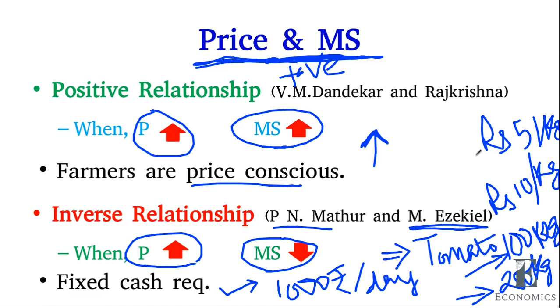In other words, we can say that when price increases, the marketable surplus decreases, because he wants only 1,000 rupees per day. When he has a fixed cash requirement, there is no need of selling a high quantity. This mostly happens in food grains, where they can store their product and sell it later.